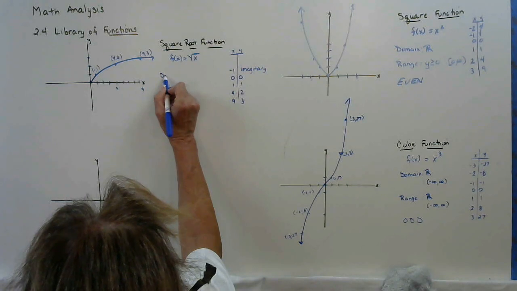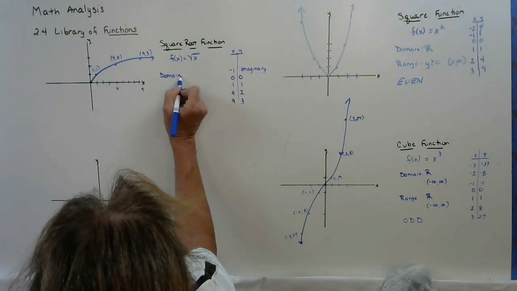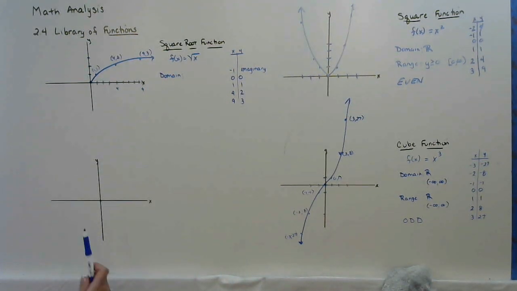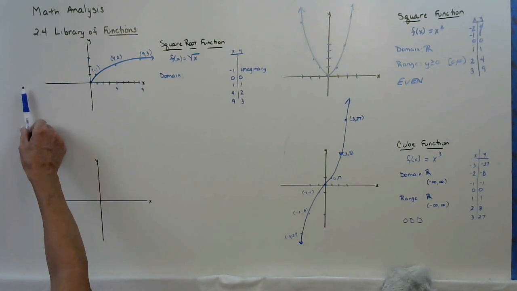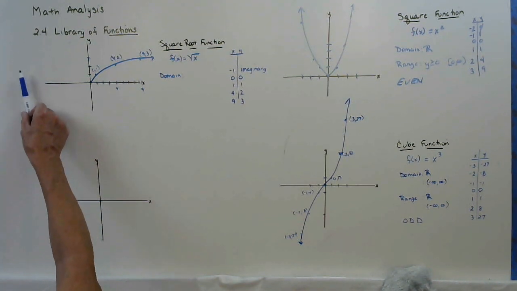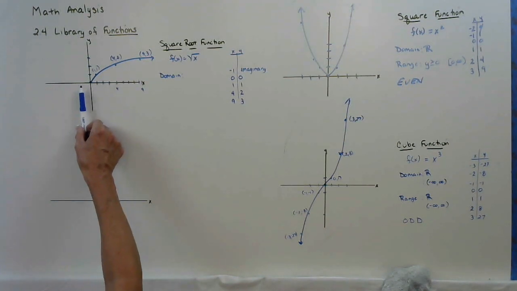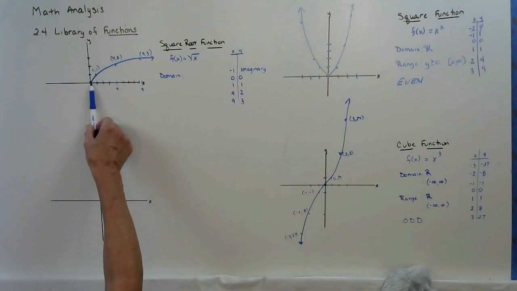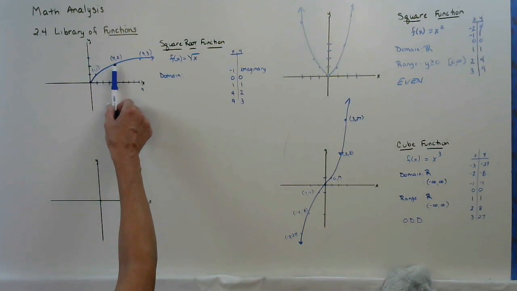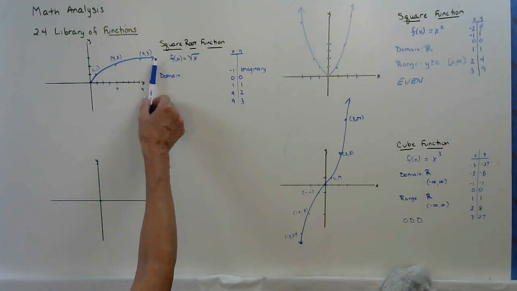So let's look at our domain. Domain is what your x's are. Well, if I come down here to the negatives, there's not a point down here on my graph where an x is negative. So as I read from left to right, the first graph point that shows up is when x is 0. And then you'll notice that no matter what I choose for x, I have a point on the graph.